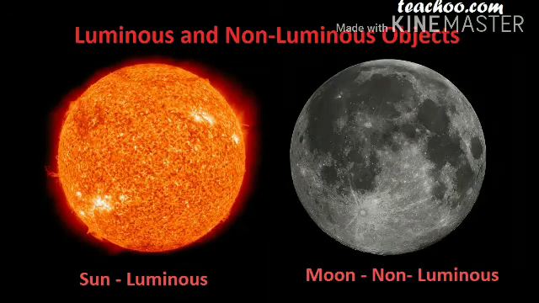In this topic, there is a typical example, that is moon. Simply we know that moon releases light. But in the definition of luminous object, I am telling that it is an object which emits its own light. But moon has not its own light.